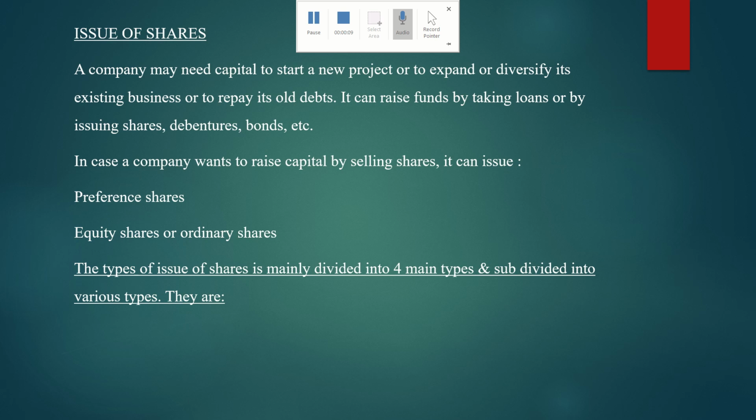So, in the previous class, we studied the introduction to the third chapter. Then we studied the classification of various share capital, where we studied authorized capital, issued and unissued capital, subscribed and unsubscribed capital, called up and uncalled capital, and paid up capital. So now in today's class we shall study the further part.